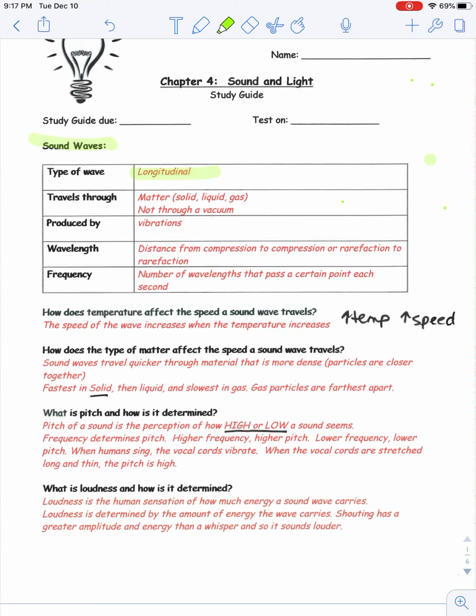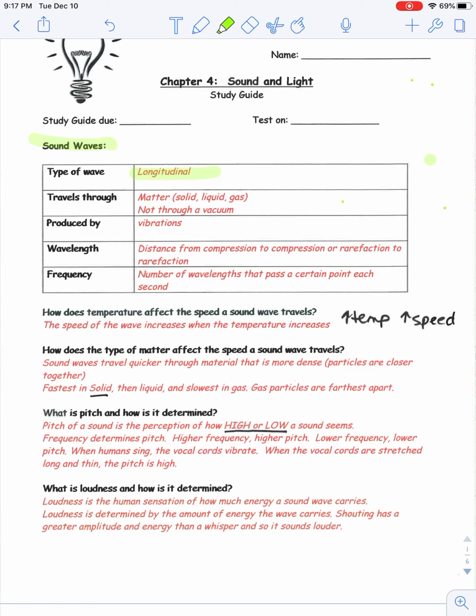The wavelength is the distance from compression to compression or rarefaction to rarefaction, and that is specific to a longitudinal wave. If we were looking at a transverse wave, we would talk about the wavelength being from crest to crest or trough to trough. Frequency, another word that we studied in Chapter 3, is the number of wavelengths that pass a certain point each second.